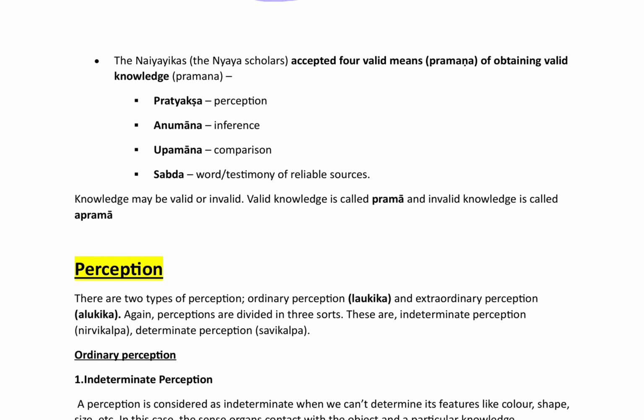Now we will see the means of valid knowledge in the Nyaya school. So let's see what these are. The Nyayikas, the scholars of Nyaya philosophy, accepted four means of obtaining valid knowledge, or pramana. First is pratyaksha, second is anumana, third is upamana, and the fourth one is shabda. Knowledge may be valid or invalid. Valid knowledge is called prama and invalid knowledge is called aprama. You have to remember this. So this is very basic.